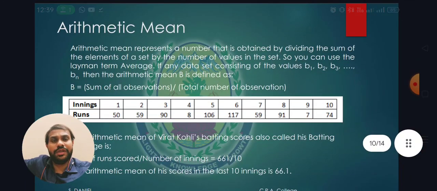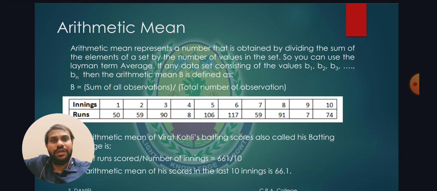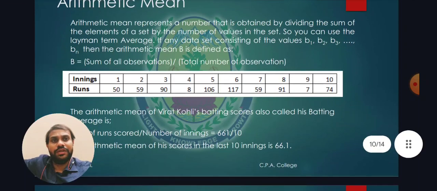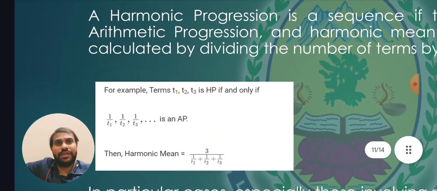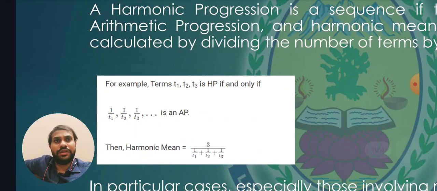Arithmetic mean is generally given by the sum of all the terms, and for frequency data it is given as the frequency data type. Harmonic mean: the terms T1, T2, T3 are in HP if and only if 1 divided by T1, 1 divided by T2, 1 divided by T3 are in arithmetic progression.